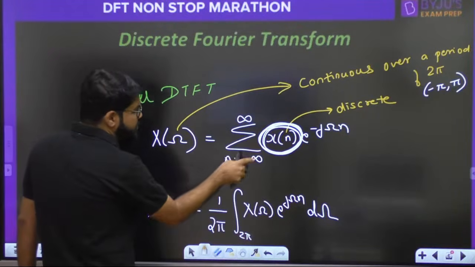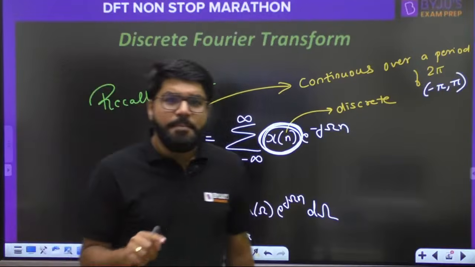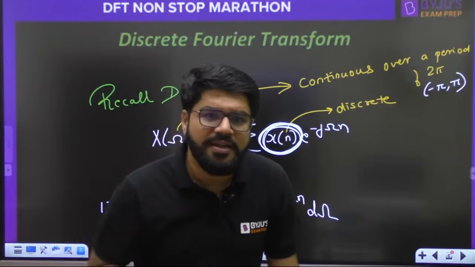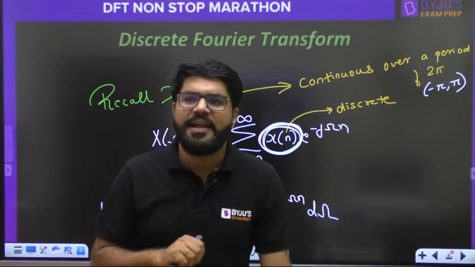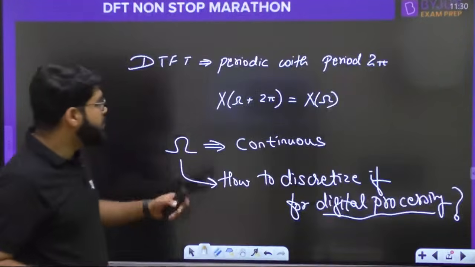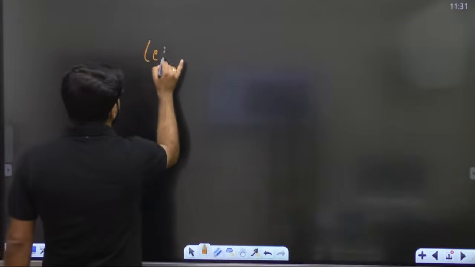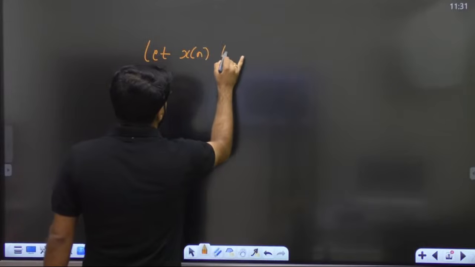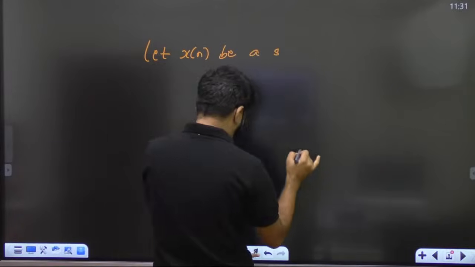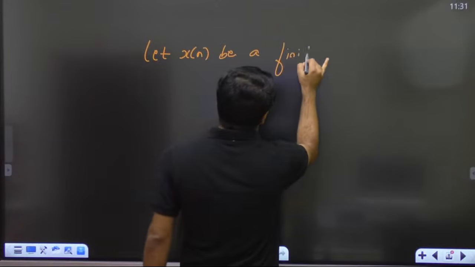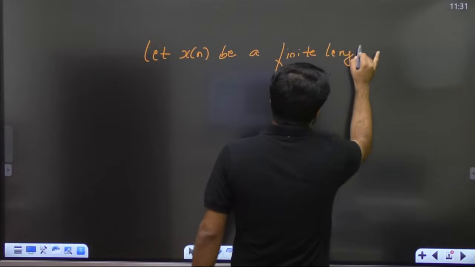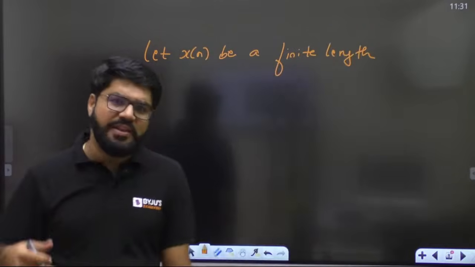Right now we take x of n from minus infinity to infinity in general, but for any signal to be stored in a digital machine, it should have a finite number of samples. So first of all, let us consider x of n as a finite length signal. All of these things are very important for conceptual understanding, so I'm giving a briefing of that.